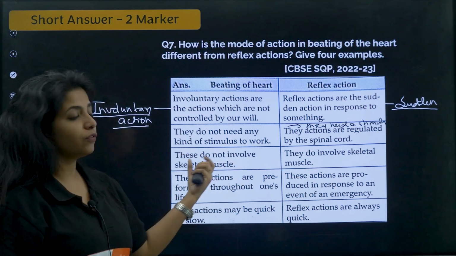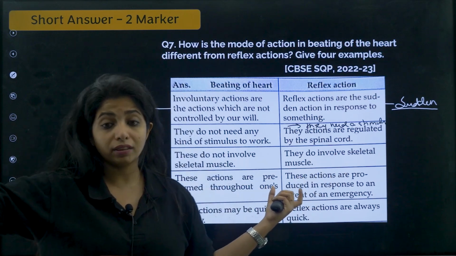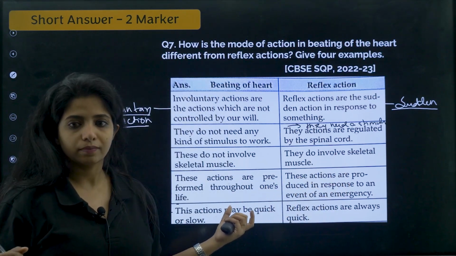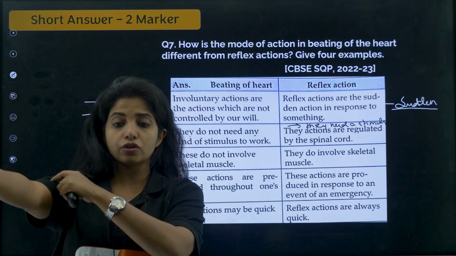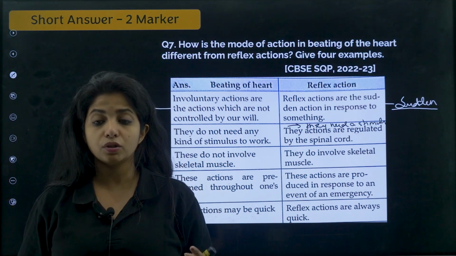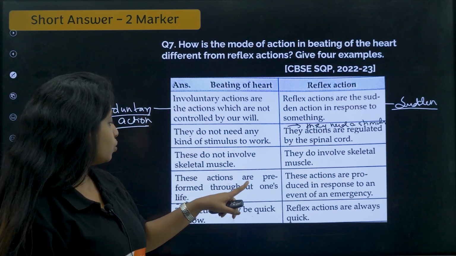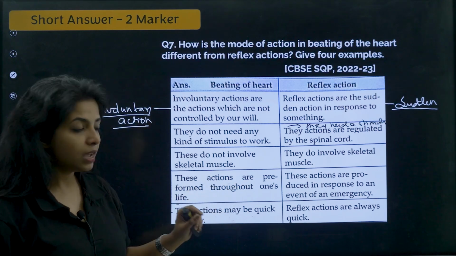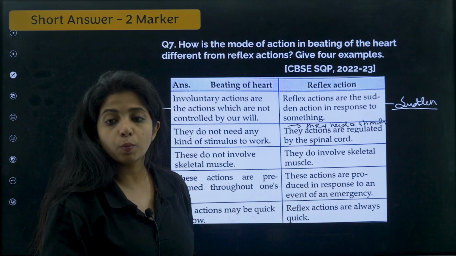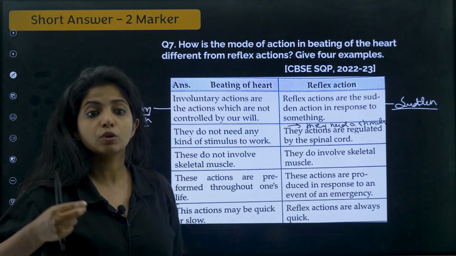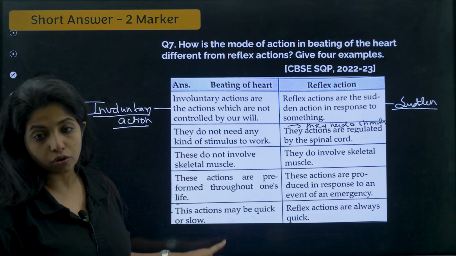So, these do not involve skeletal muscle, whereas when you talk about reflex action, they do involve skeletal muscles. Only skeletal muscles are there which could be controlled. I am not talking just about this, but there are a lot of other cases where you have skeletal muscles in your body. Now, these actions are pre-formed throughout one's life. It is already formed throughout, whereas these actions, do you think it is pre-formed? No. It is basically a response that is initiated whenever there is an emergency situation like that.